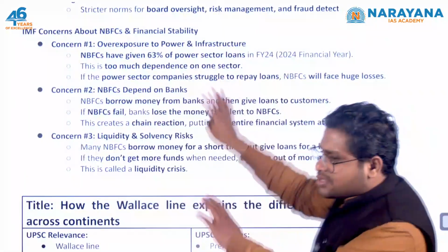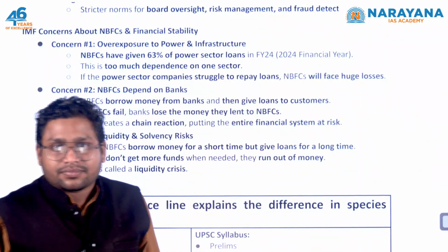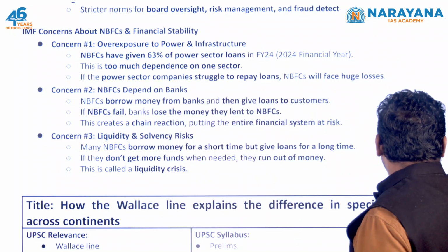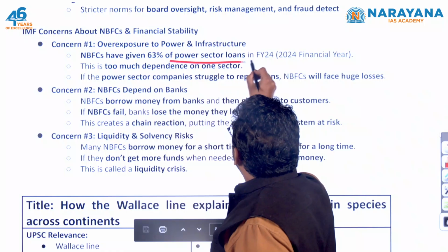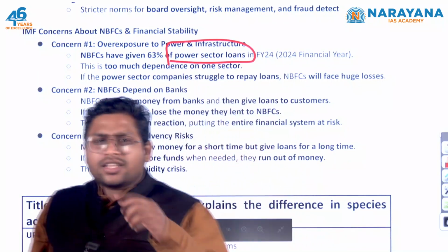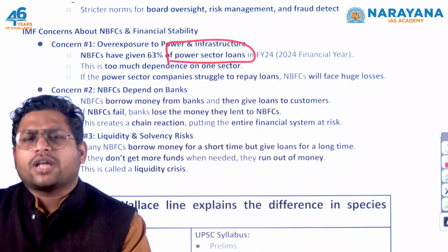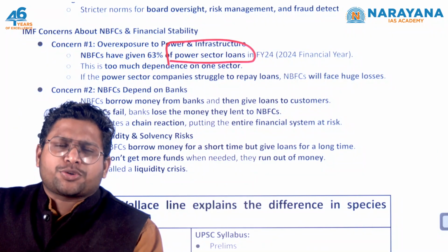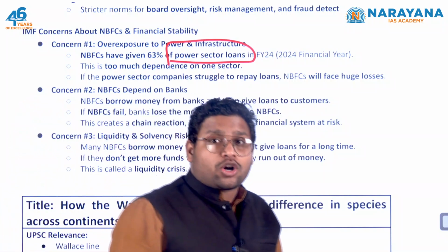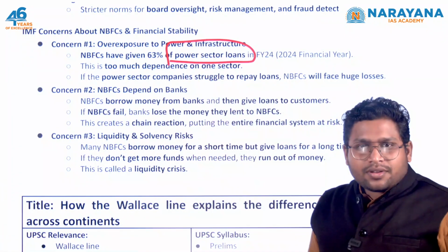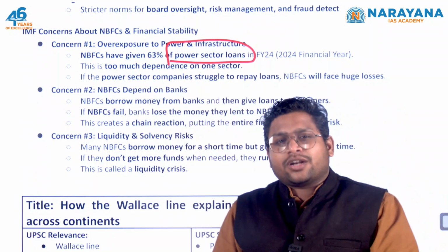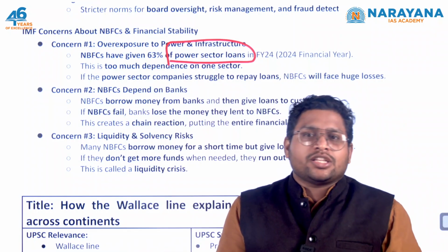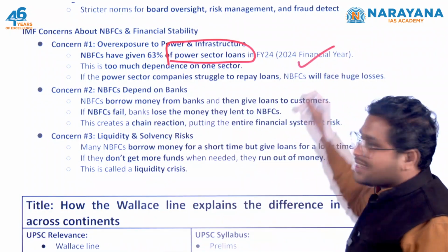And now IMF is saying something very interesting. IMF is saying we have observed a trend in India: NBFCs in India are giving loans to one sector. That sector is the power sector. They checked the loans taken by the power sector and found out that 63% of the loans were coming from just NBFCs. So IMF was shocked. First of all, you're depending on just one sector. What if this power sector suddenly collapses, does not make any profit? So you are at risk, first of all.